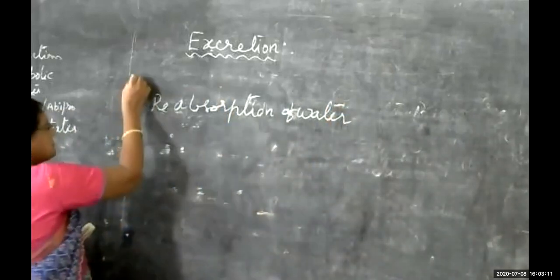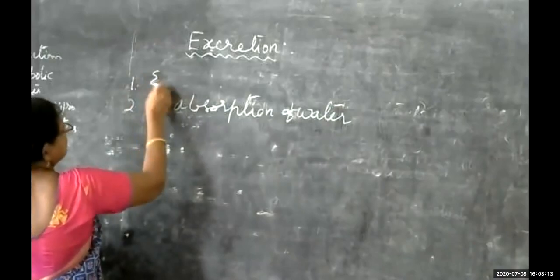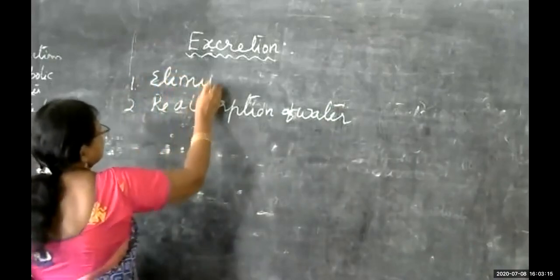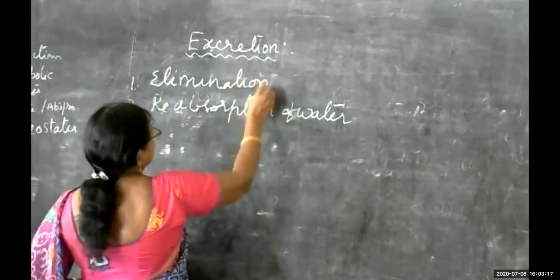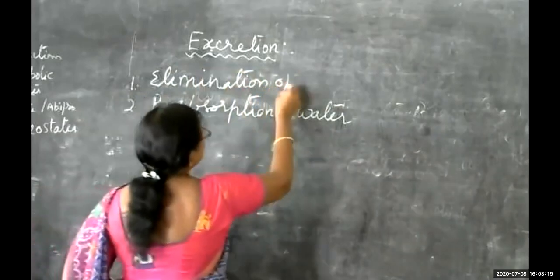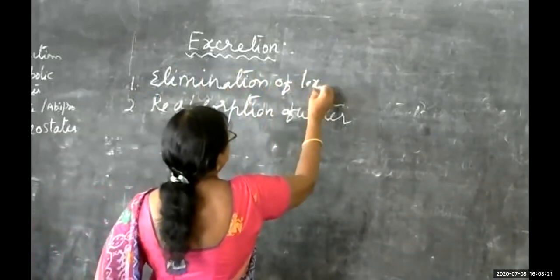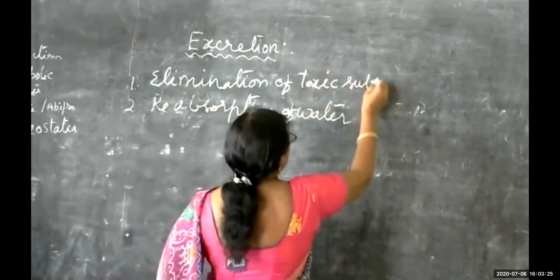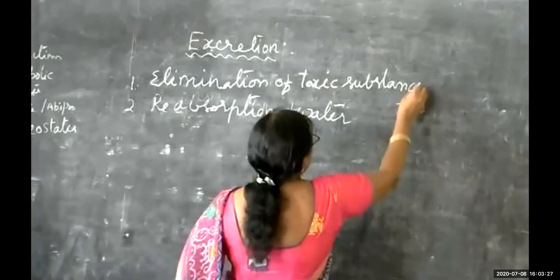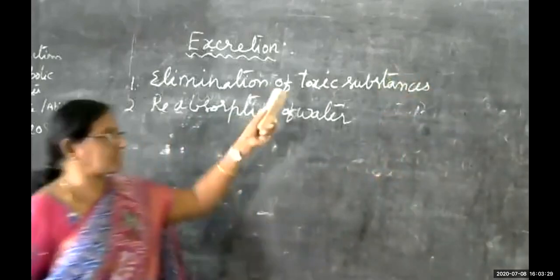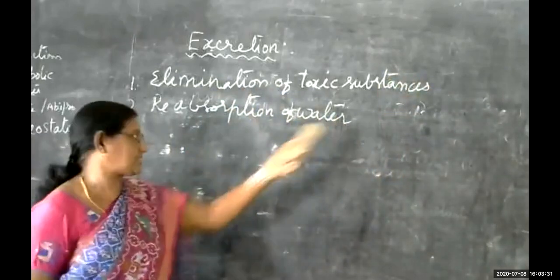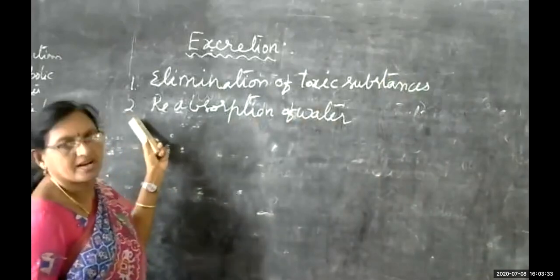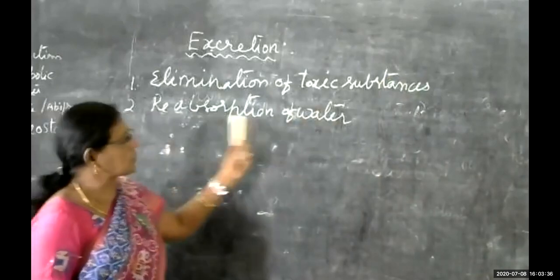So what is the first function? Elimination of toxic substances and metabolic wastes. And the second function is reabsorption of water.